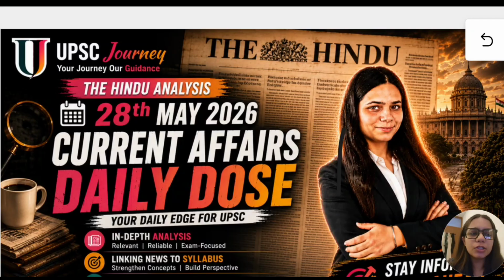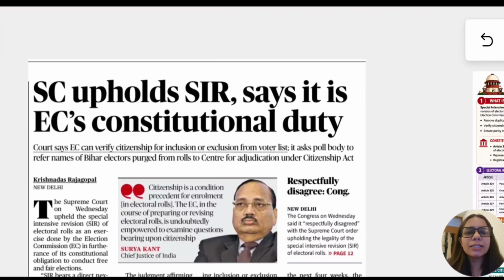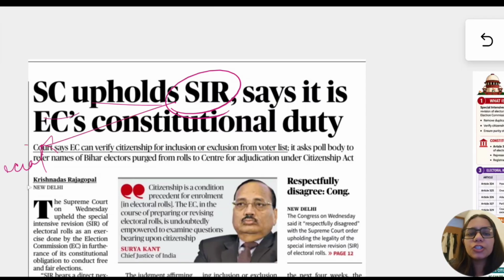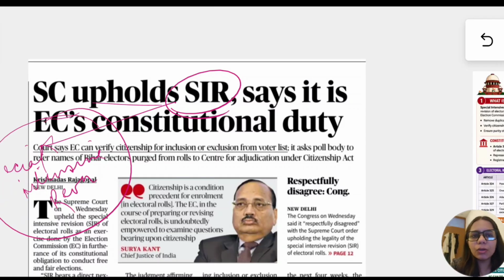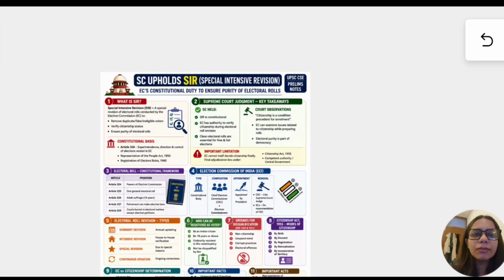Now let us start with the first topic of the day, that is SC, that is Supreme Court upholds SIR. SIR is Special Intensive Revision. Now this SIR has been in news for some time now. We will see what it is and why this particular topic is important for prelims. It is because of the EC, that is Election Commission's constitutional duty. Now let us see what this article covers.